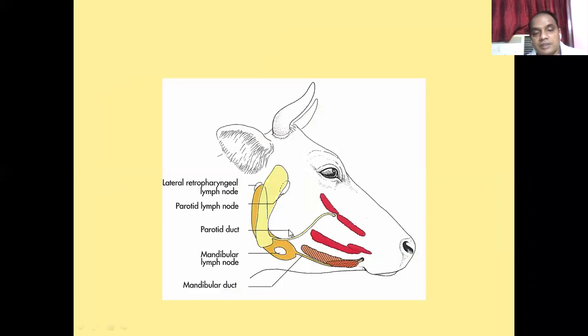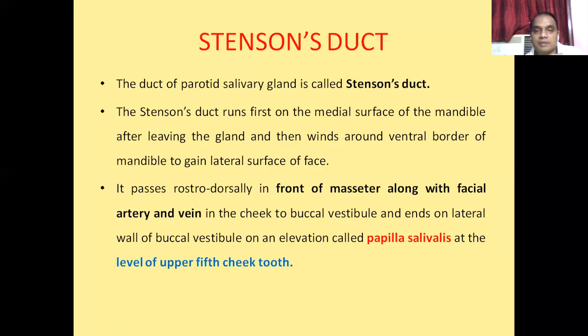Here is the masseter muscle. So it goes on the rostral aspect of the masseter muscle, along with the facial artery and the facial vein, in the cheek to the vestibule, to the buccal vestibule. I told you what the vestibule is.